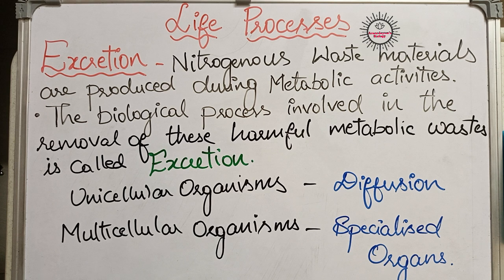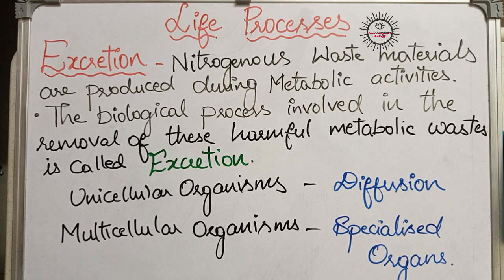So, in our previous life process topics, we have learnt that some gaseous waste materials are produced in living organisms, and we have also learned how they get rid of the body. Now we are going to learn how nitrogenous waste materials are produced in our body and how these waste materials are removed out of living organisms' bodies.